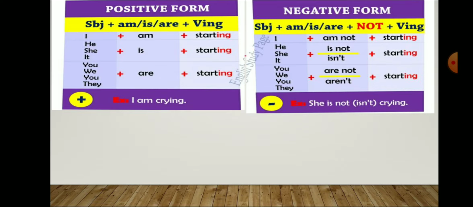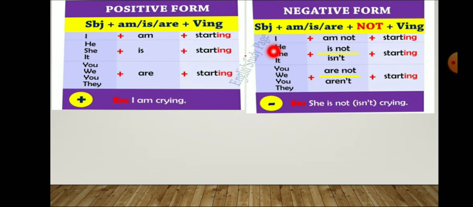Now, the second, we can see the negative form. Negative form of present continuous tense means the sentences. Here we can see the format. Already we have seen this before in that chart. Subject plus am, is, are plus not plus verb and ing suffix. Okay. So negative form. How to prepare a negative sentence from the present continuous tense.